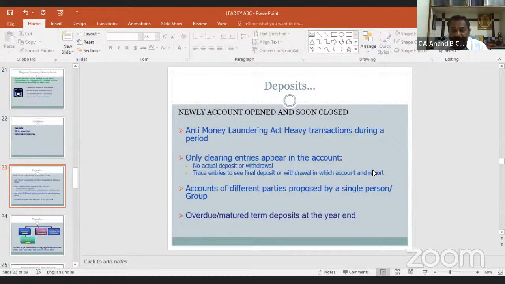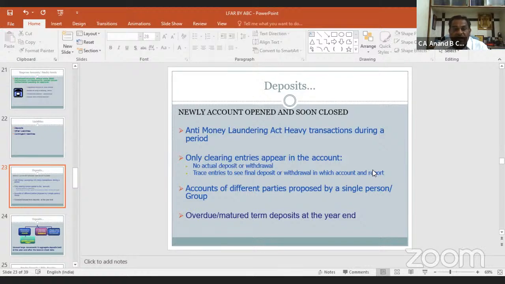If we find anything with a high value transaction where the account was opened only for that purpose, we should report it as our moral responsibility to avoid money laundering.